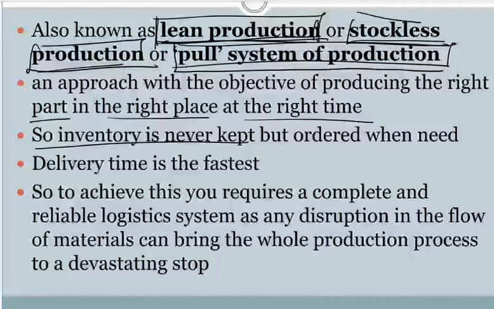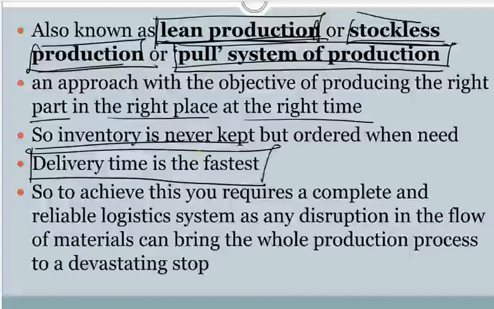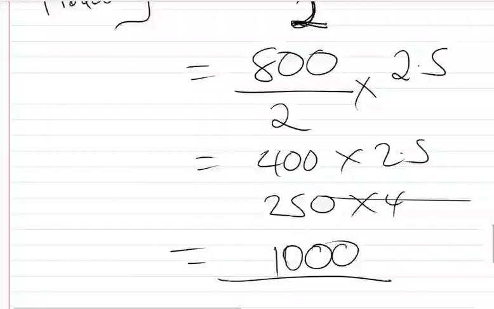We just delivered the items to our customer just in time, on time. That's how it works. It also says that the delivery time is fast. So whenever you order today, you're expecting that the lead time is maybe a day. For this system to work, it needs a good system, a good logistic with your suppliers.